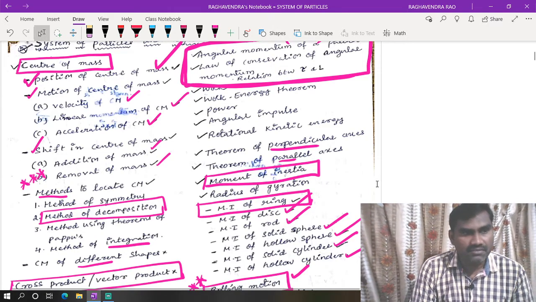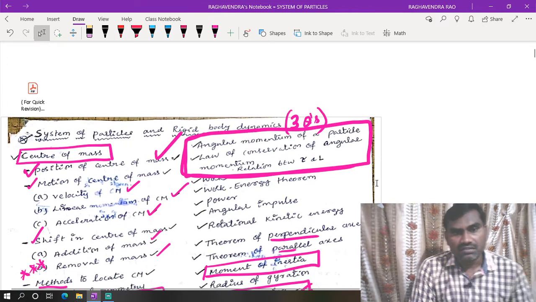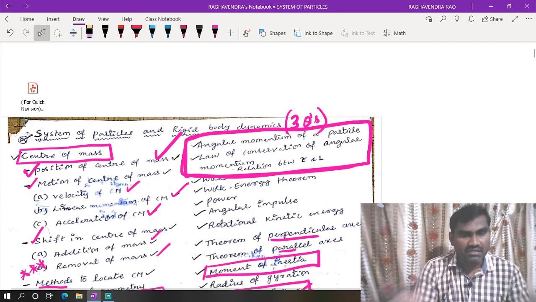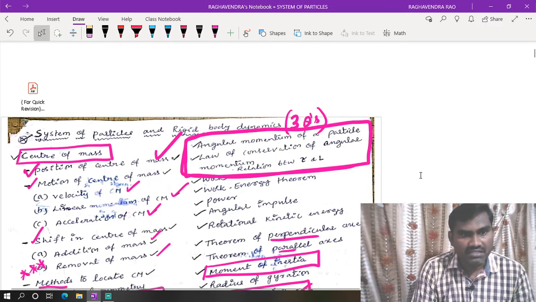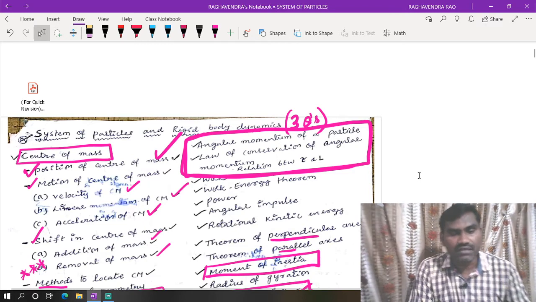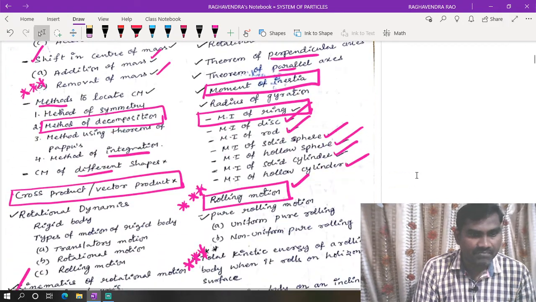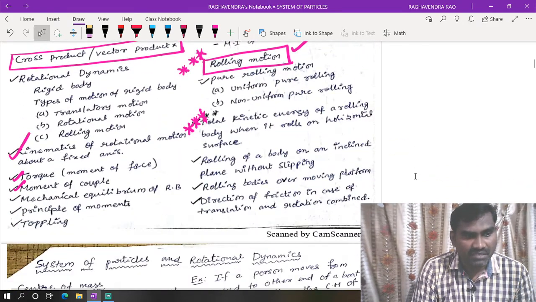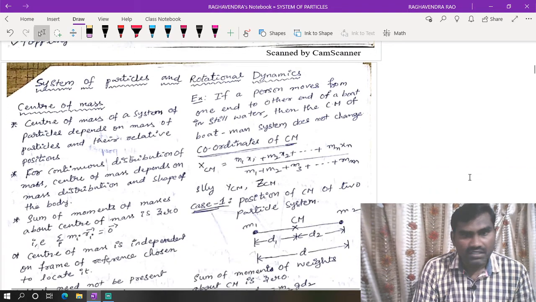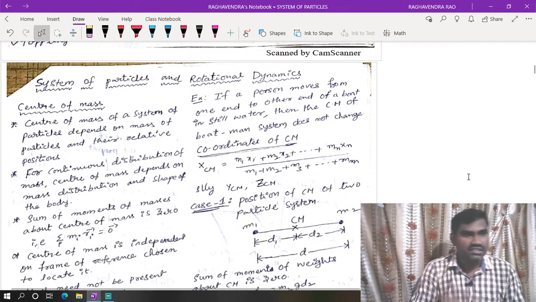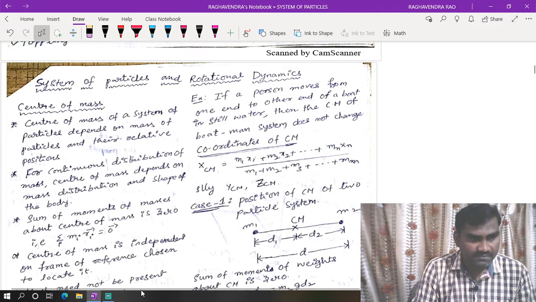So this is not the time for preparing the difficult questions. We need to concentrate on these topics, and then we can answer 2 questions from the chapter of system of particles and rotational dynamics. Okay, right. So we'll discuss center of mass first.